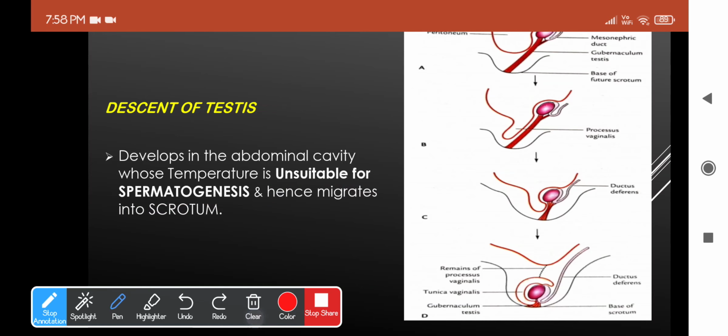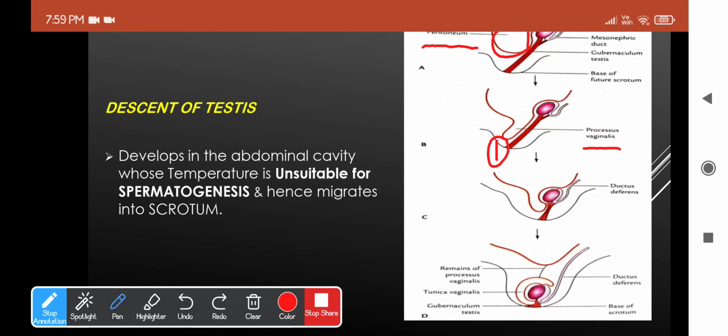So basically, when the testis decides to descend, the first thing occurring is the progression of processus vaginalis. So yeah, the thing which I have mentioned many times before. What is processus vaginalis? You see here, this is peritoneum actually. Okay. So when the testis decides to descend down, this peritoneum will tend to fold like this, see, and reaches the base of the scrotum. This is the first thing happening even before the descent of testis, and this is called the processus vaginalis. It's nothing but the fold of peritoneum which tends to progress down.